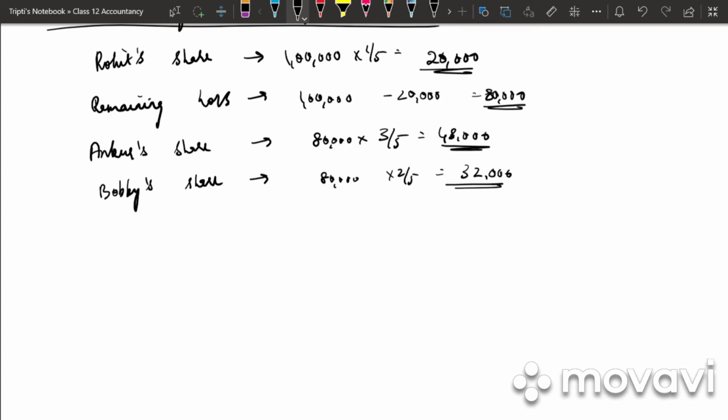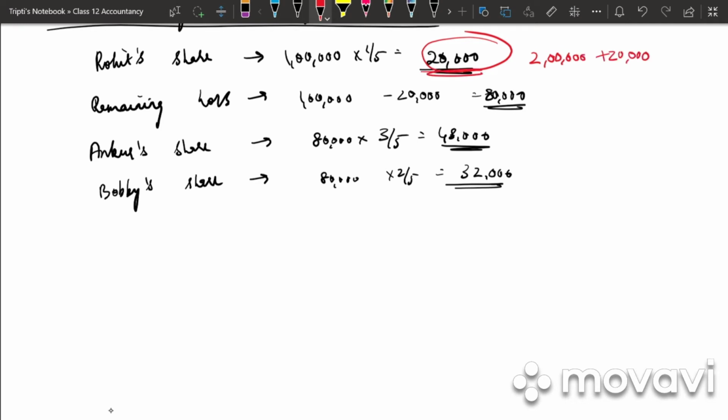So how much profit is guaranteed to Rohit? He is guaranteed a profit of 2 lakh in the firm. Now in total, how much should the partners give Rohit? It should be 2 lakh plus 20,000. Why plus 20,000?